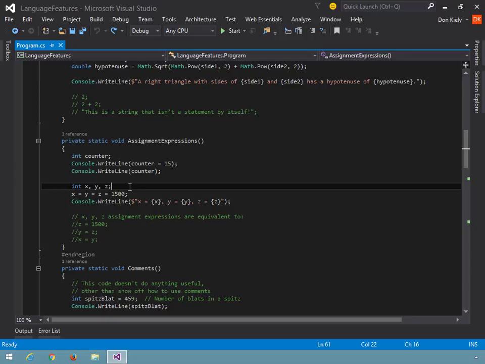All right, now the second set of code shows how you can use the value of an assignment expression to assign the value of the expression for another assignment. And you can continue to chain those together as long as you want. I'm declaring these three variables, x, y, and z, and then I'm writing an assignment statement like this. So the value of this expression is 1500. The value of that expression is then assigned to y, so y is also 1500. The value of that assignment is 1500, and so x is assigned 1500.